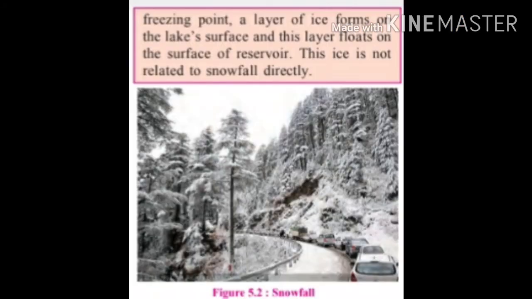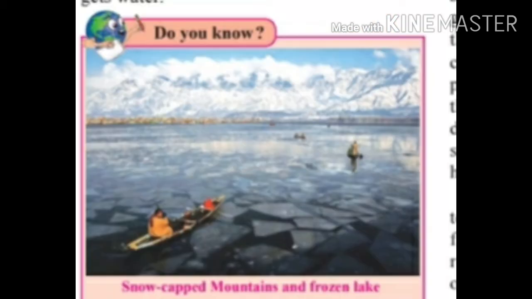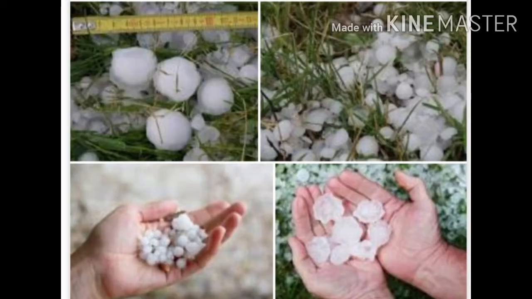When temperature drops below freezing point, a layer of ice forms on the lake's surface, and these layers float on the surface of the reservoir. This ice is not related to snowfall directly. It is accumulated on the surface of the lake. Second form of precipitation is hail.